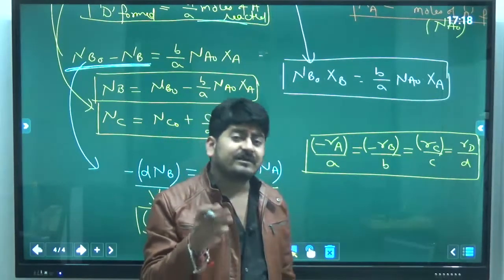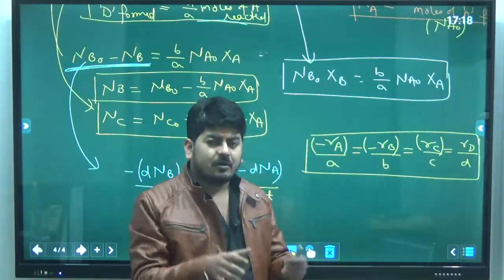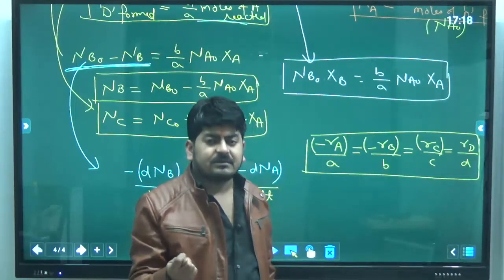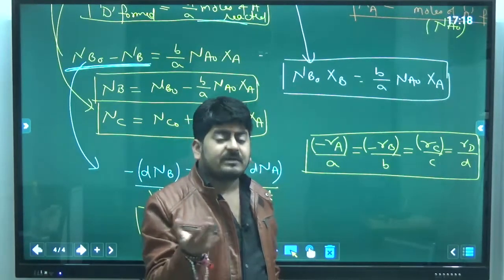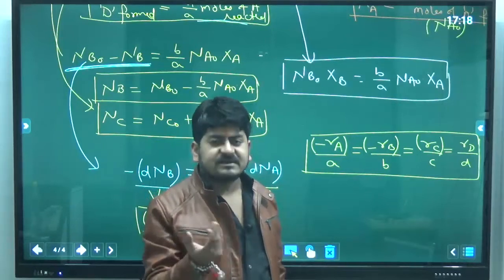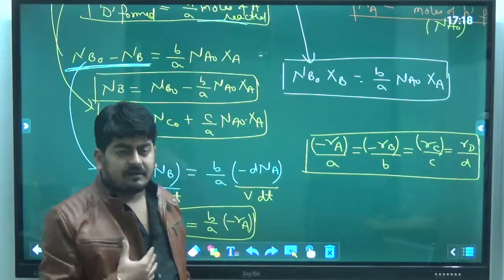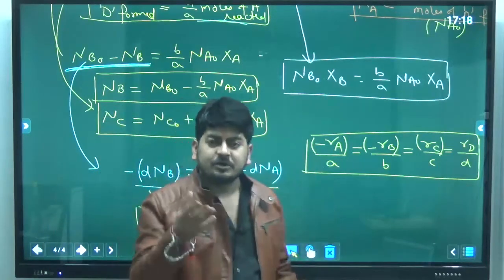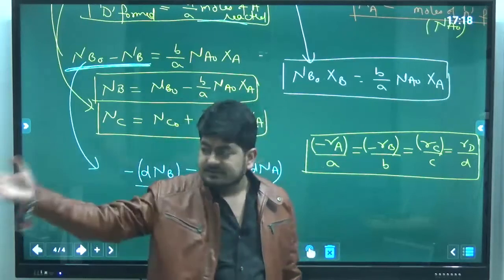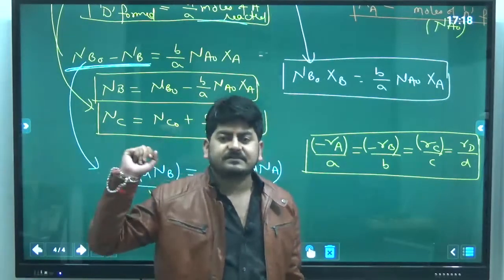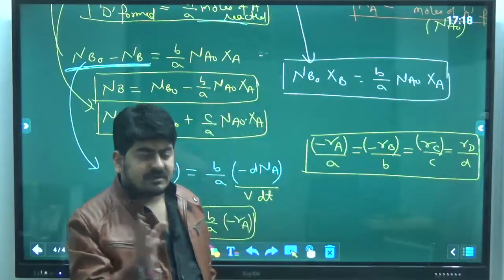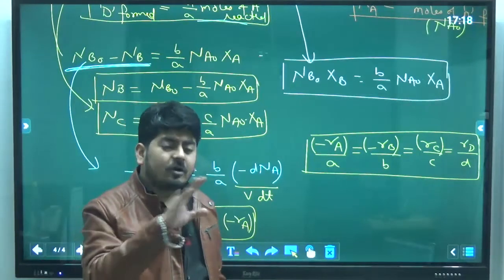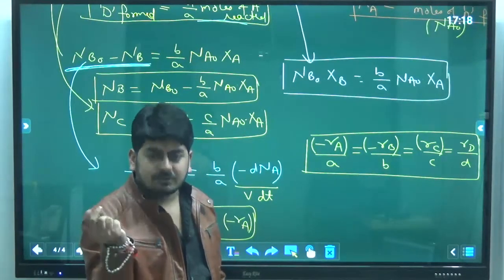See, if I am talking about the rate of reaction, for example, all of us are sitting in a train, and if I say speed of the train, then speed of the train will be the same for all of us, as all of us are inside the train. If the train is running at a speed of 100 miles per hour, for me it is 100 miles per hour, for you it is also 100 miles per hour, for any person it is also 100 miles per hour. So similarly here I am talking about rate of reaction. So rate of reaction should be the same for all the components, either they are reactants or products.